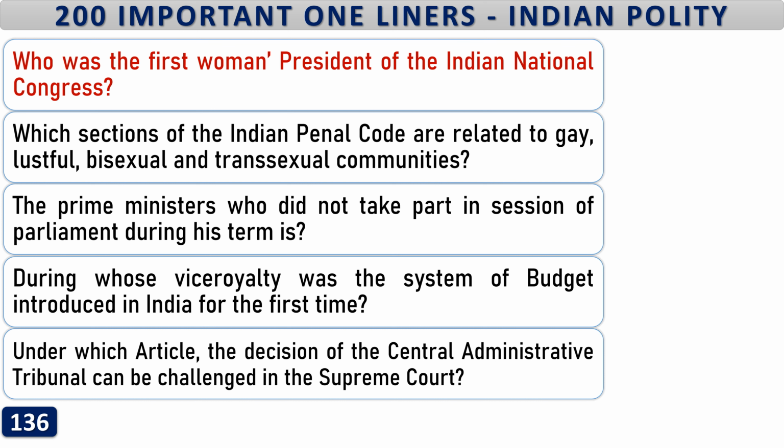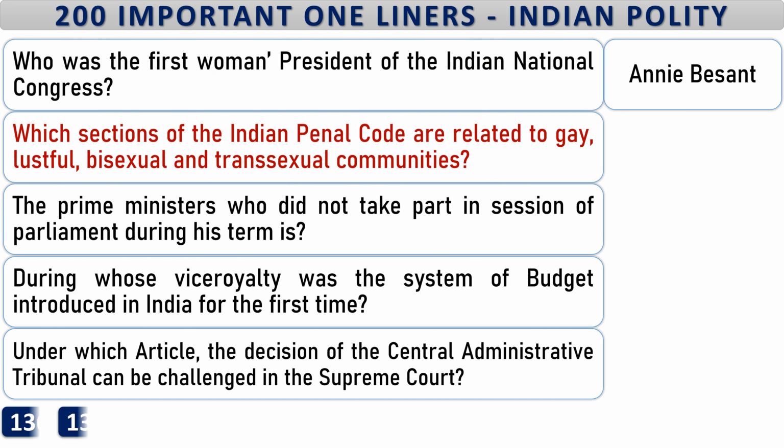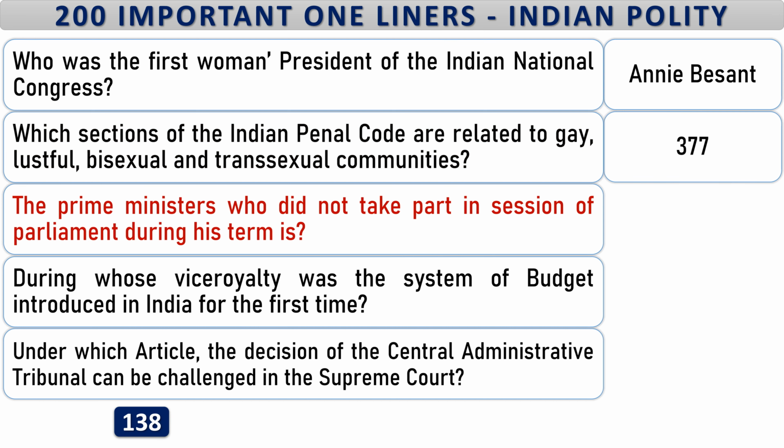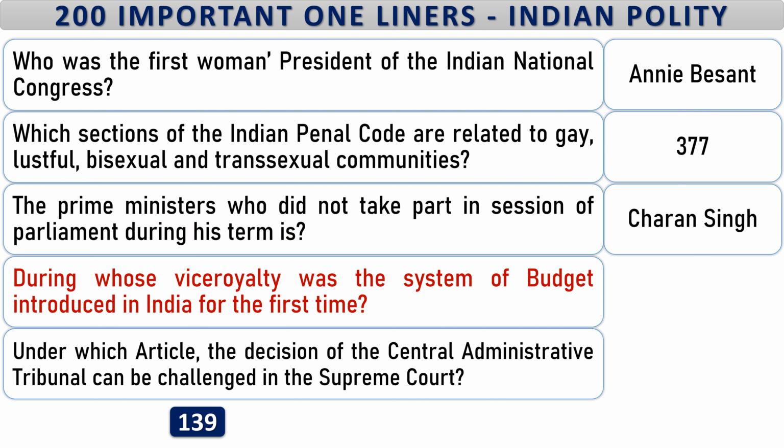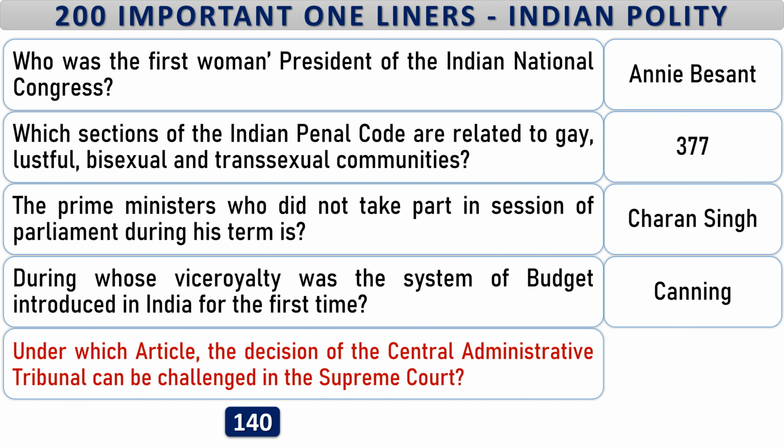Who was the first woman president of the Indian National Congress? Annie Besant. Which sections of the Indian Penal Code are related to gay, lustful, bisexual and transsexual communities? 377. The Prime Minister who did not take part in session of Parliament during his term is Charan Singh. During whose viceroyalty was the system of budget introduced in India for the first time? Canning. Under which article the decision of the Central Administrative Tribunal can be challenged in the Supreme Court? 323A.